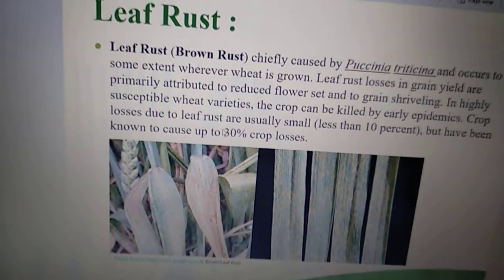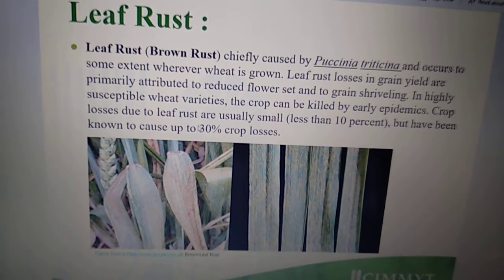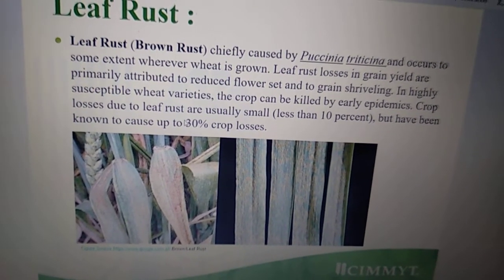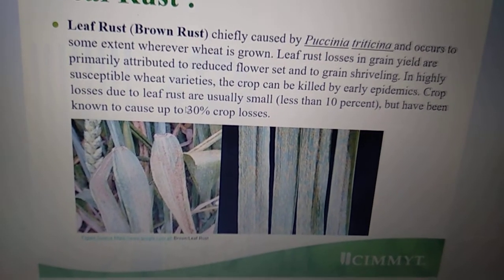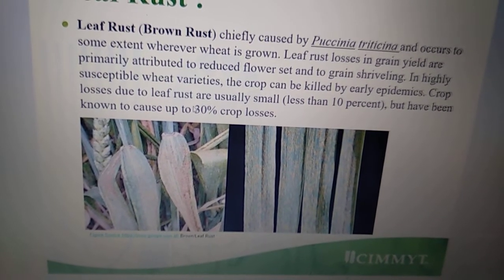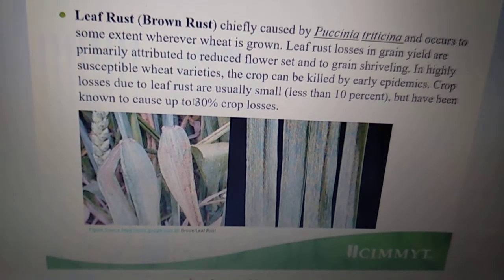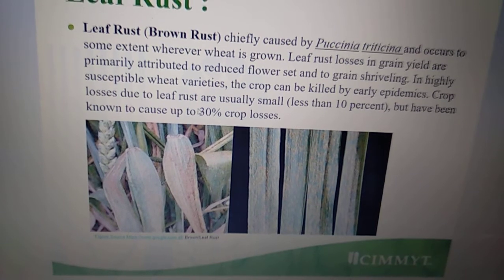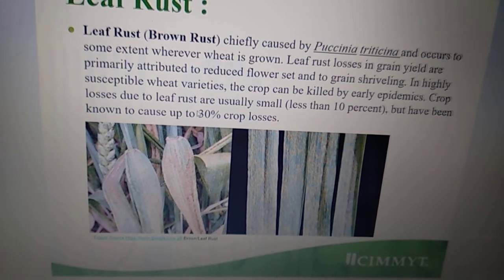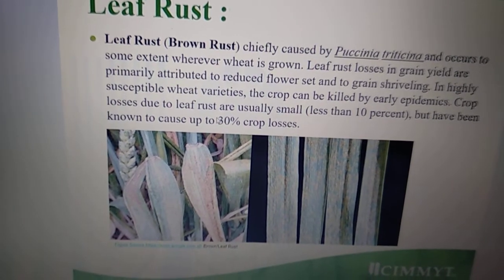Now we discuss the leaf rust. Leaf rust or brown rust, chiefly caused by Puccinia triticina, occurs to some extent whenever wheat is grown. Leaf rust losses in grain yield are primarily attributed to reduced flower set and to grain shrivel. In highly susceptible wheat varieties, the crop can be killed by an early epidemic. Crop loss due to leaf rust is usually small, less than 10%, but has been known to cause up to 30% crop loss.